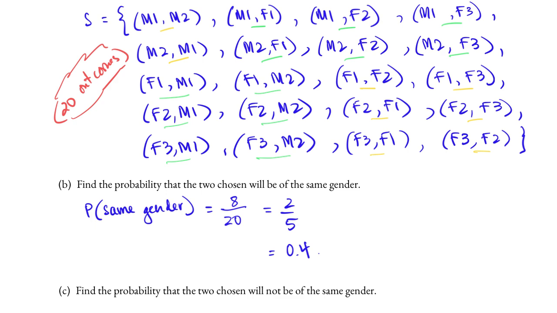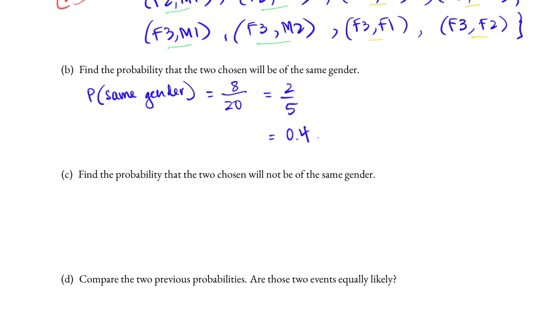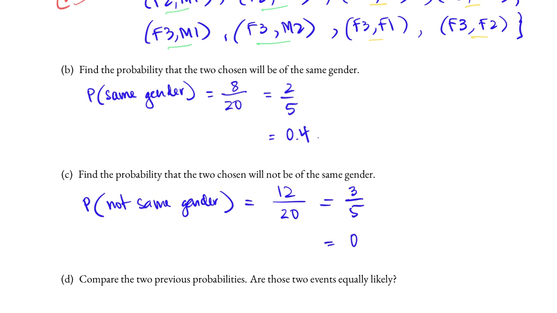Pretty much everything that remained from the previous case. And so the probability that the two chosen will not be of the same gender, we counted 12, divided by the total of possible outcomes in the sample space, 20. This is 3 over 5, or precisely 0.6.